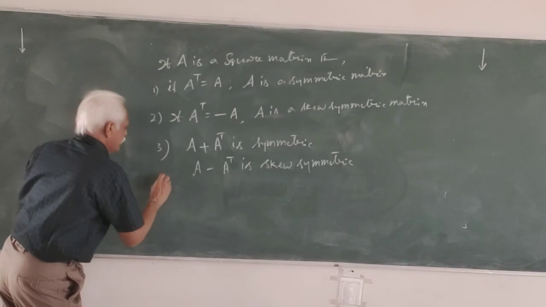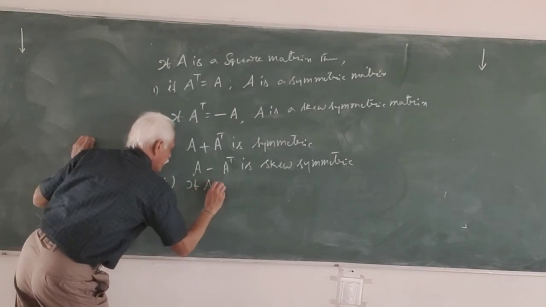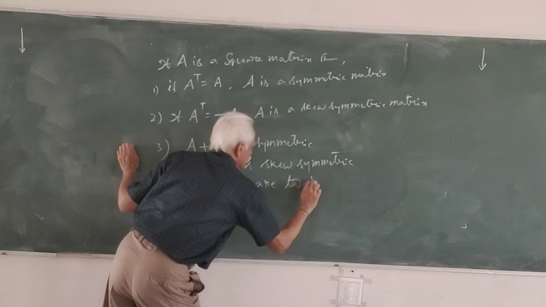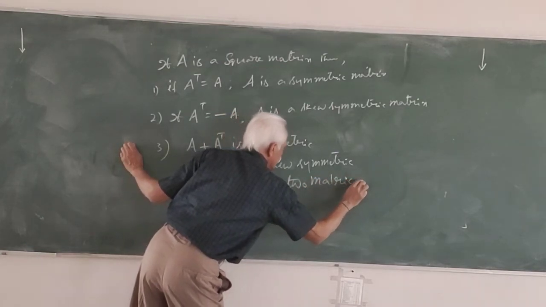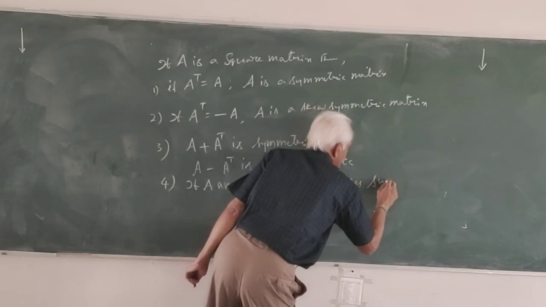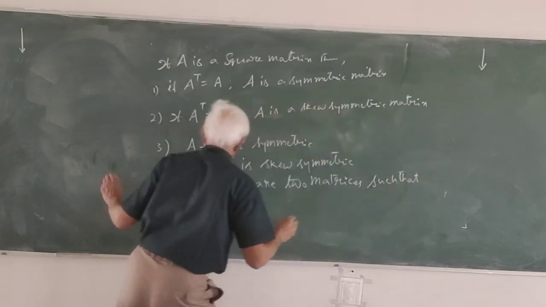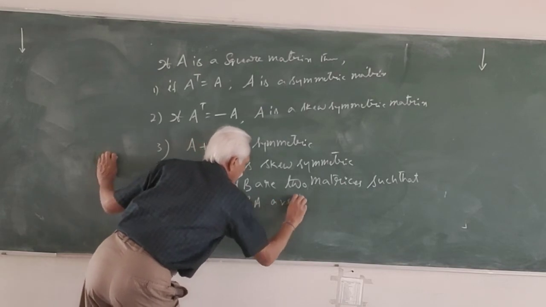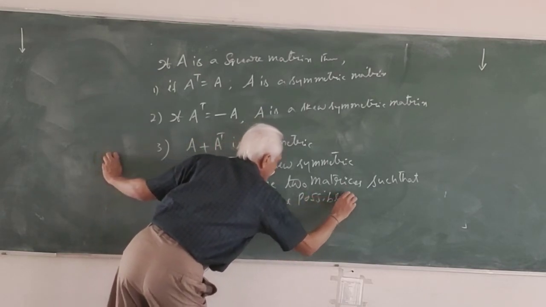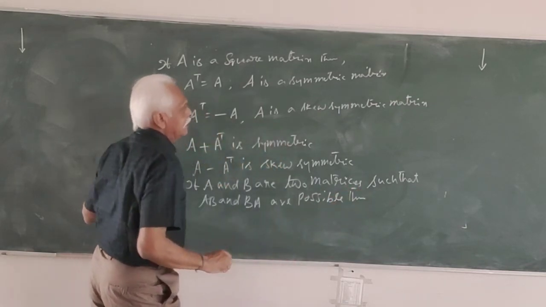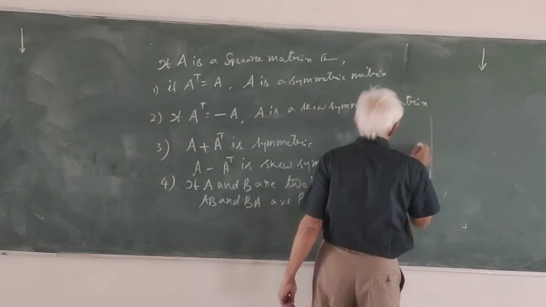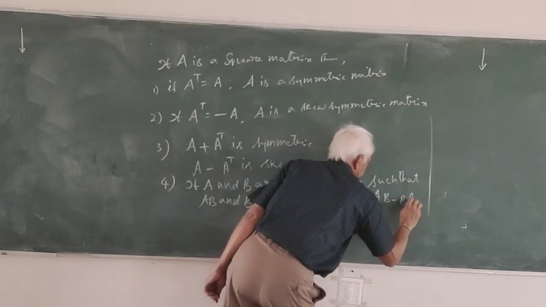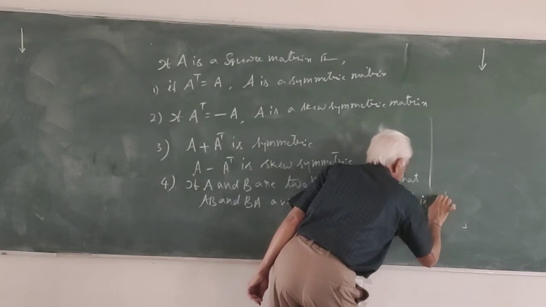Next, if A and B are two matrices such that AB and BA are possible, then AB minus BA is skew symmetric.